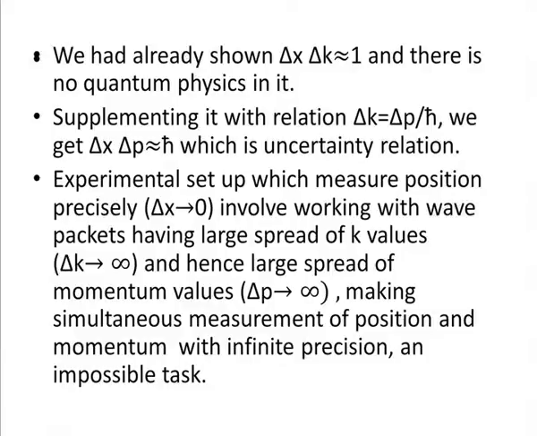We have shown that delta x into delta k is always more than or equal to 1, and as I told you, there is no quantum physics in it, but you supplement it by the relation delta k is equal to delta p by h bar, and we get the relation delta x delta p is more than or equal to h bar, and this is the uncertainty relation. So, you get the uncertainty relation by a classical result, delta x delta k more than 1, supplemented by the de Broglie hypothesis. Now, I must say that this is not a proof of the uncertainty relation,